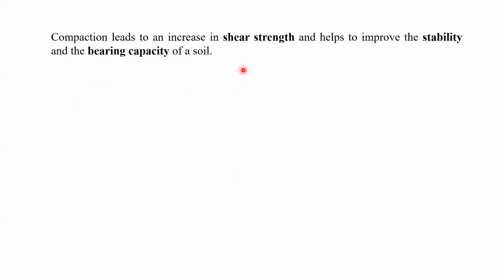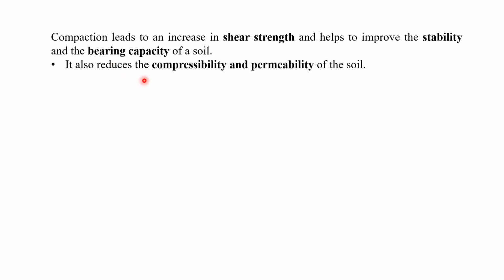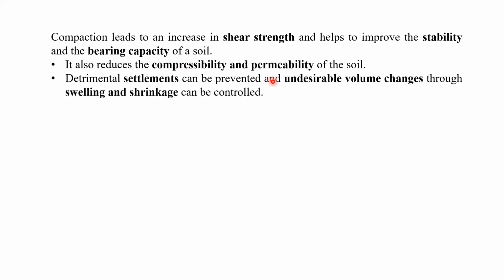Compaction leads to an increase in shear strength and helps to improve stability and bearing capacity of soil. So once you compact the soil, we can increase the shear strength, improve the stability of the soil, and the bearing capacity of soil can also be improved. The other advantage is that it can reduce the compressibility and permeability of the soil. So compaction can also help in the reduction of compressibility or settlement and permeability. Detrimental settlements can be prevented.